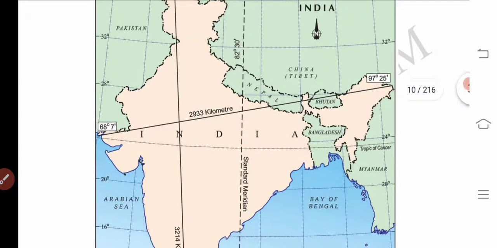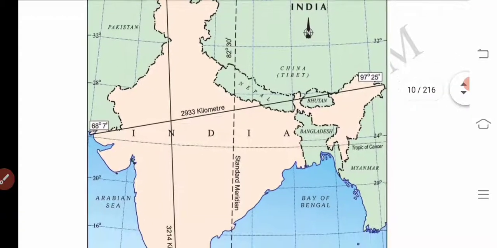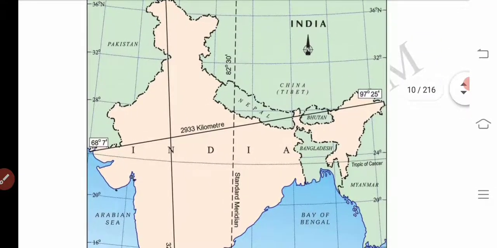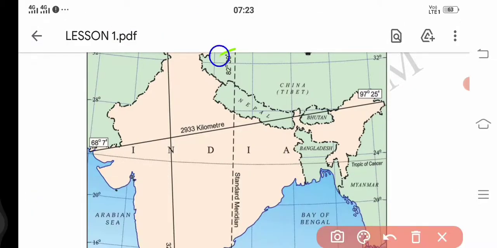So for that reason, in order to avoid the confusion, we have taken one longitude as the Indian Standard Meridian, which is passing through our country. This is actually 82 and a half degrees eastern longitude.